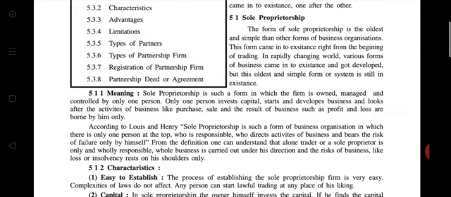That means it is the oldest and simplest form among business organizations, and it came into existence from the very beginning of trading. But due to the speedily changing world, other forms of business came into existence and developed, but still this one is in existence.